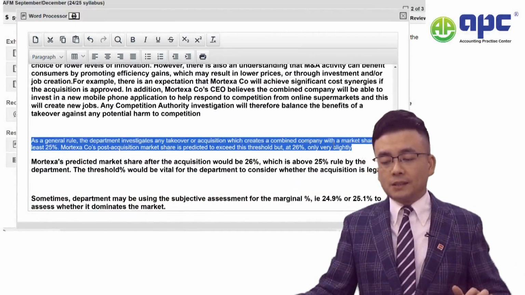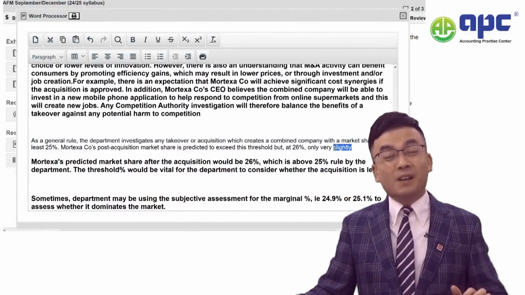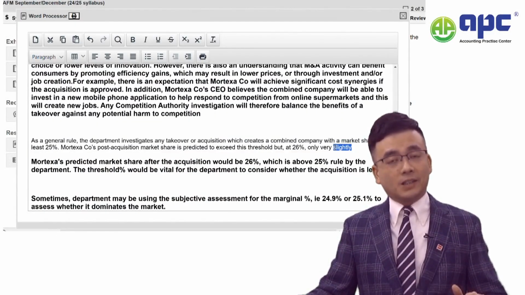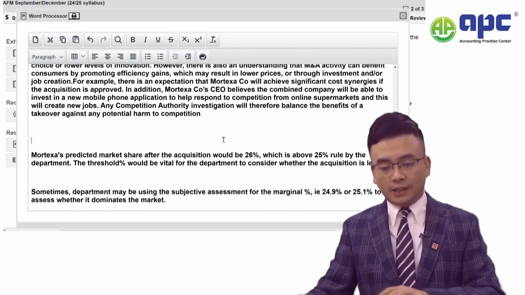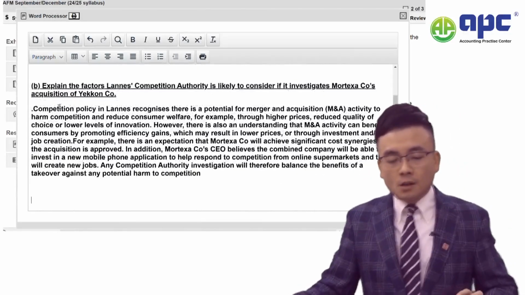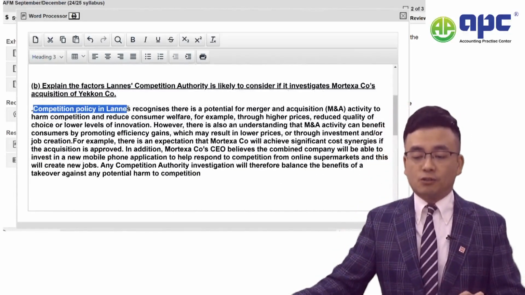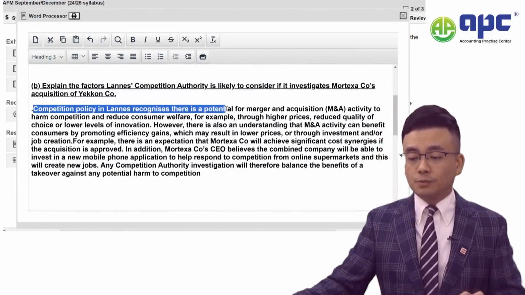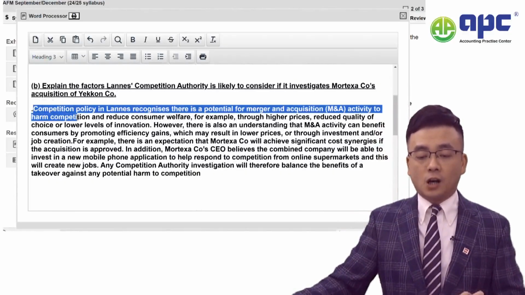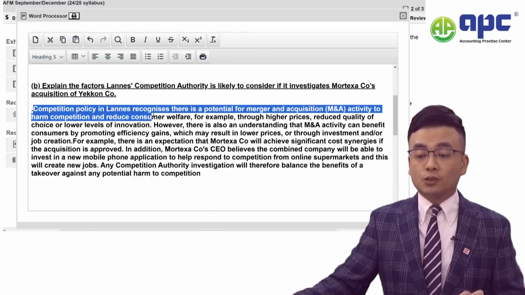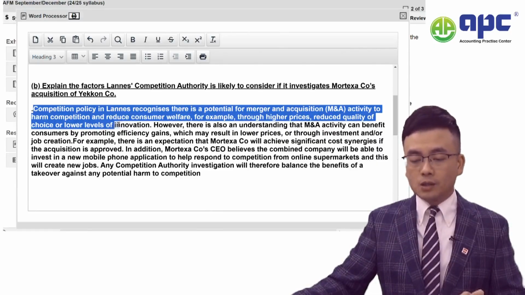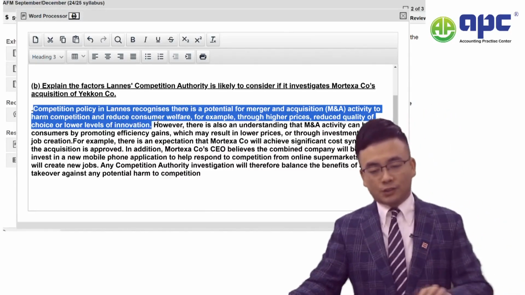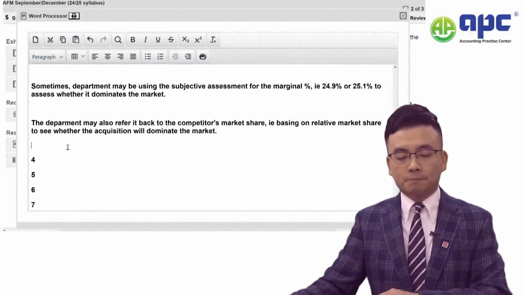Because I can see that the clue varies slightly. Yes, the examining team is giving us a hint about this. They lead them, really. Competition policy in the country recognises there's a potential for M&A activities to harm competition and reduce consumer welfare. For example, through higher prices, reduced quality, choices, or lower innovations. Okay, just to twist up.